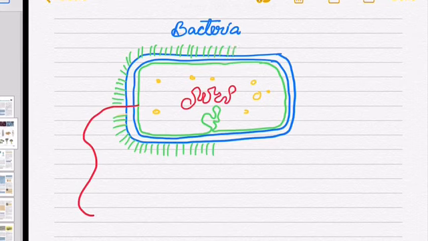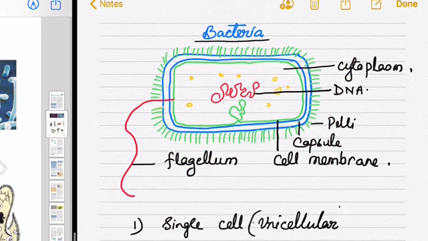There are small thread-like structures all over the capsule which are called pili, and there is a whip-like structure that is called flagellum, which helps in the movement or locomotion of the bacteria. The bacteria are single cellular structures. The single cellular living things are called unicellular.